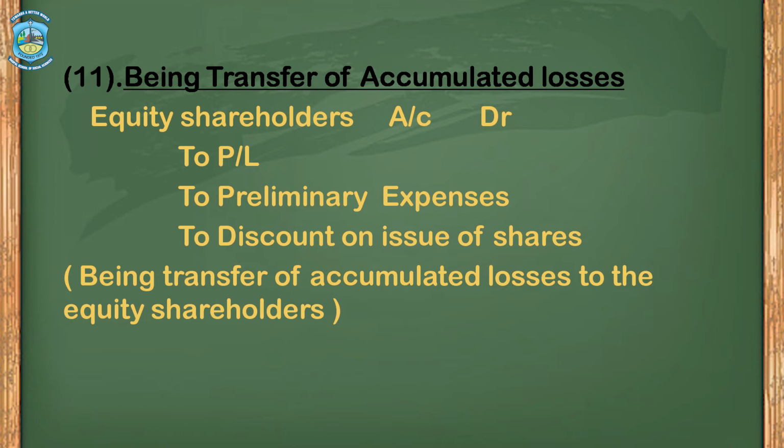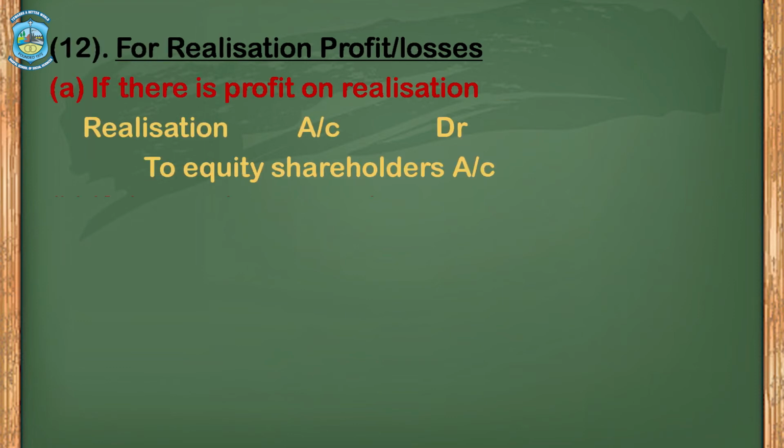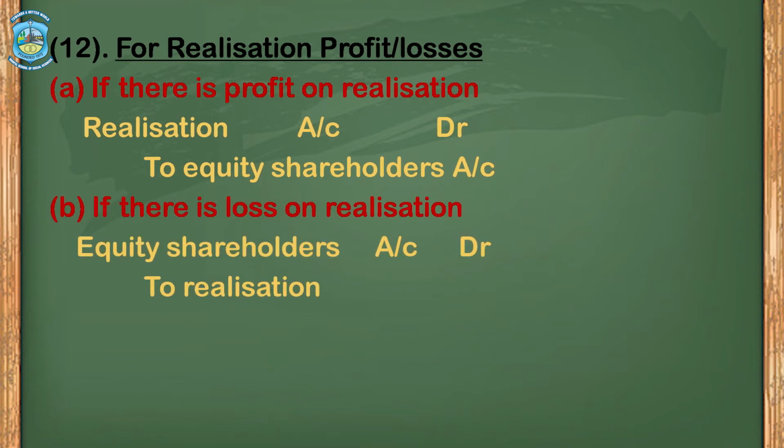So, this journal entry is to transfer the accumulated losses to equity shareholders account. Finally, after the realization account is made, there may be a realization loss, there may be realization profit. So, the journal entry in case of profit on realization would be realization account debit to equity shareholders, and if it is a loss, the journal entry would be equity shareholders account debit to realization.